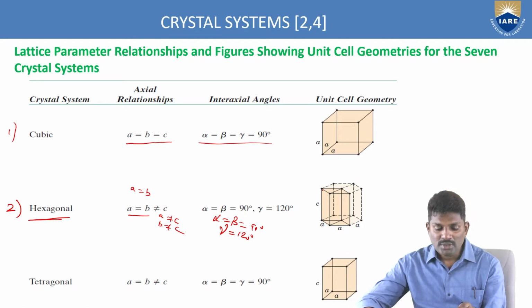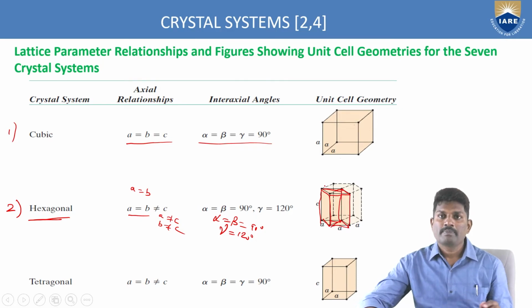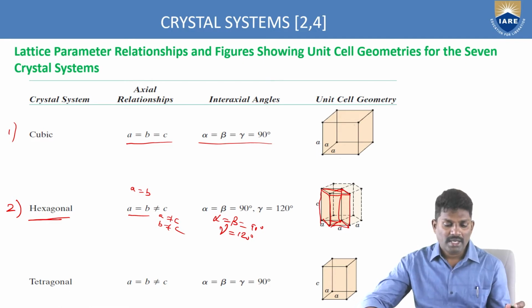So this is the unit cell geometry. You can see here a hexagon type. So this is the hexagonal geometry.